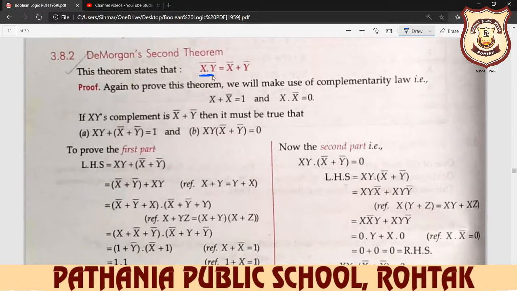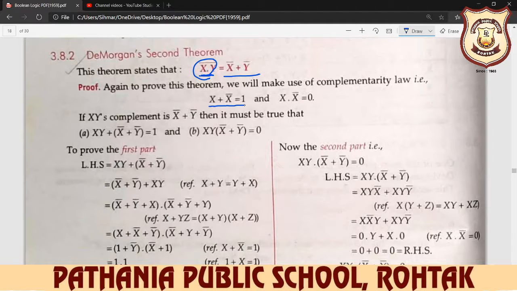X multiply y whole complement. In the first term there is plus, but here multiply is here. So De Morgan law always says x multiply y whole complement is always equal to x complement plus y complement. Again, to prove this term, we will make use of the complement law.